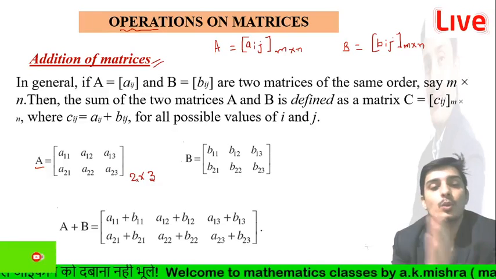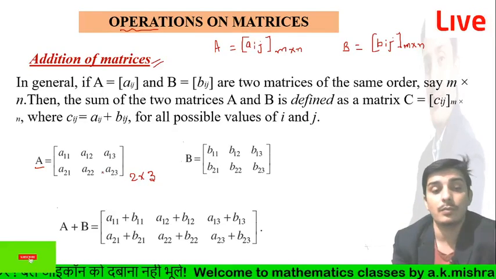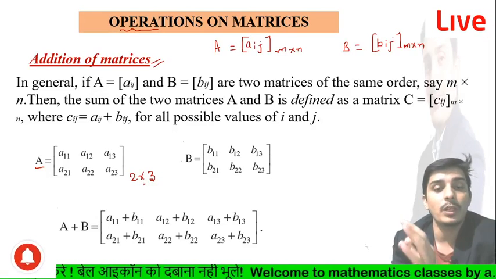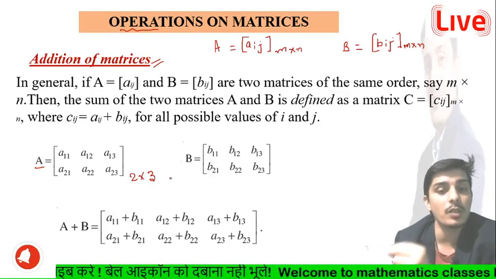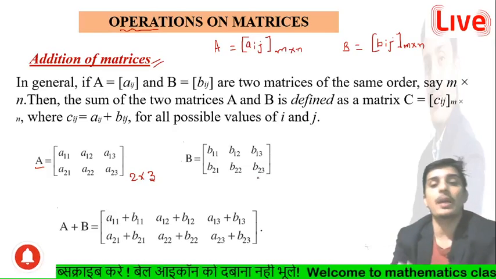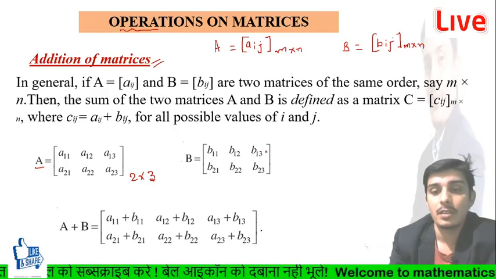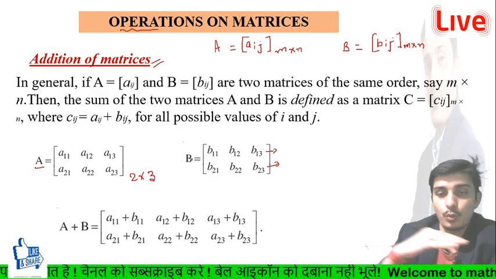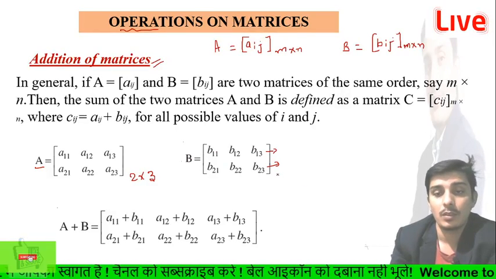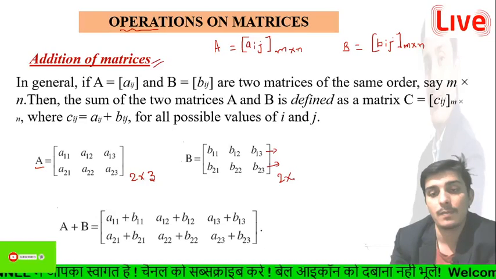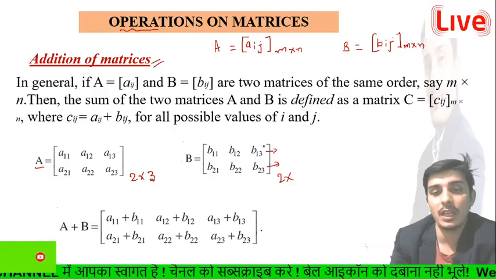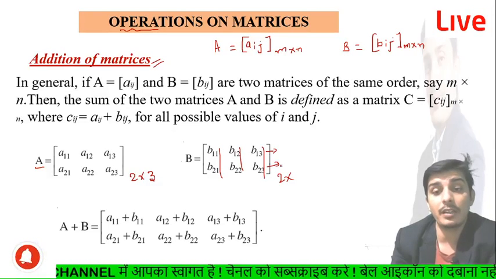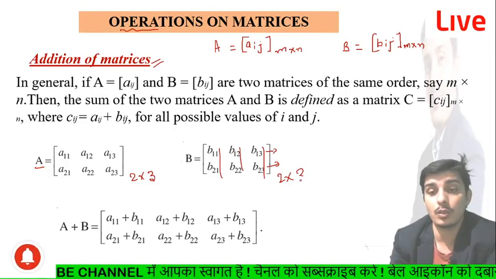So matrix A has the order 2 cross 3. Another matrix B also has 2 horizontal rows and 3 vertical lines, so its order is also 2 cross 3.